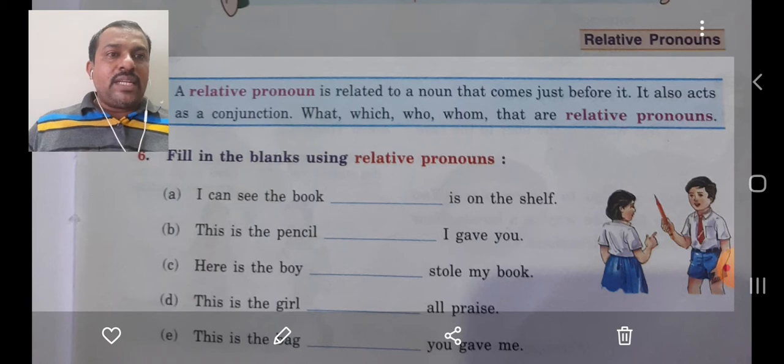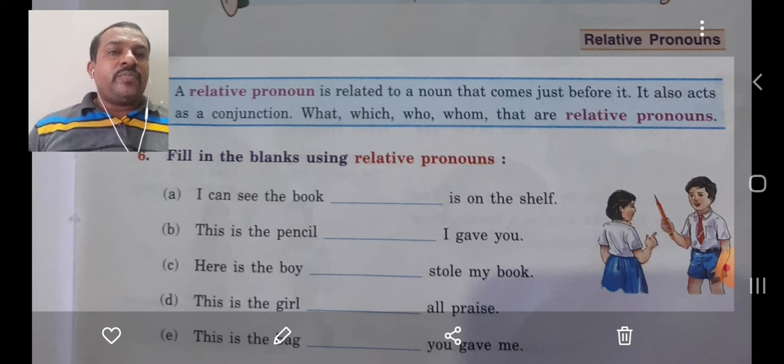Now we have got relative pronouns, to relate one object to the subject. Let us see the definition. A relative pronoun is related to a noun that comes just before it. It also acts as a conjunction. Examples: what, which, who, whom, that, all these are relative pronouns.